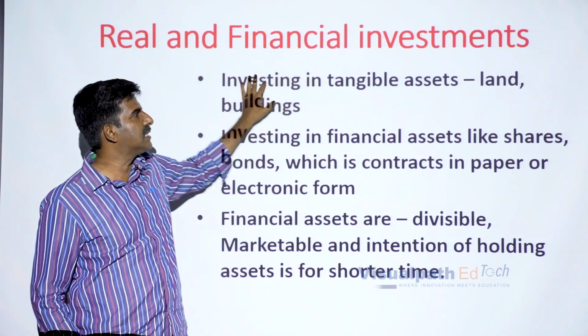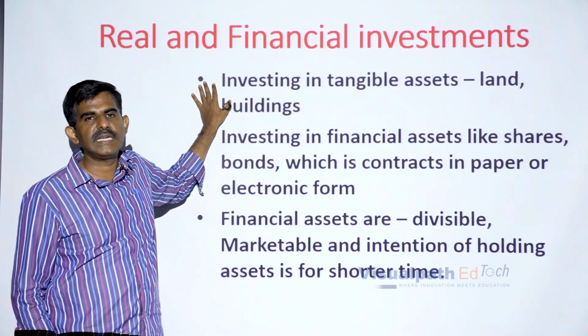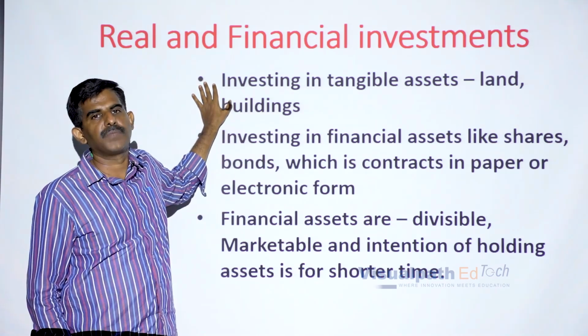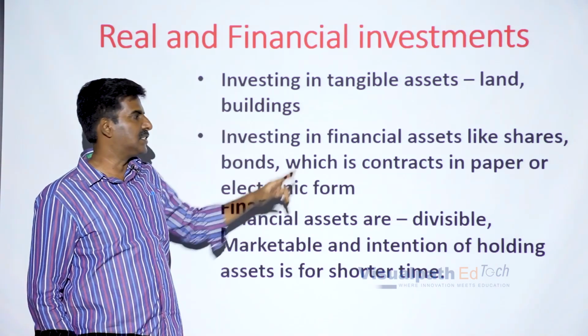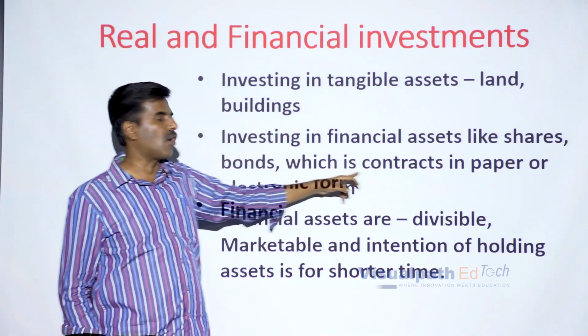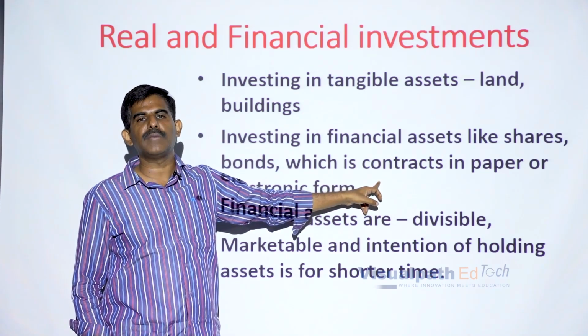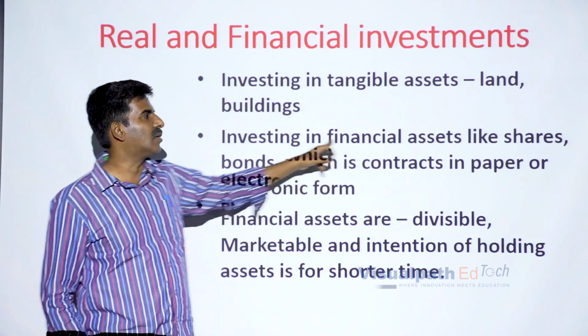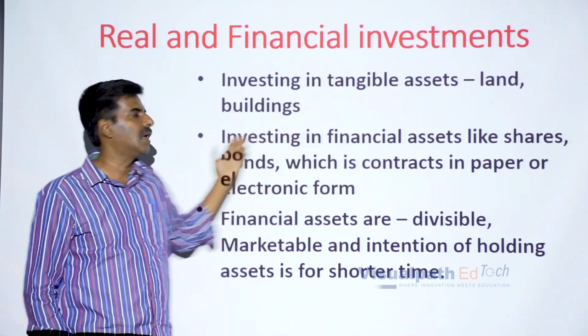So, once again, when you make an investment in tangible assets, we say it is called real investment. When you invest in financial assets, which are basically a contract between you and the people with whom you make an investment, we say it is called financial assets. The best examples are investment in shares and investment in bonds.